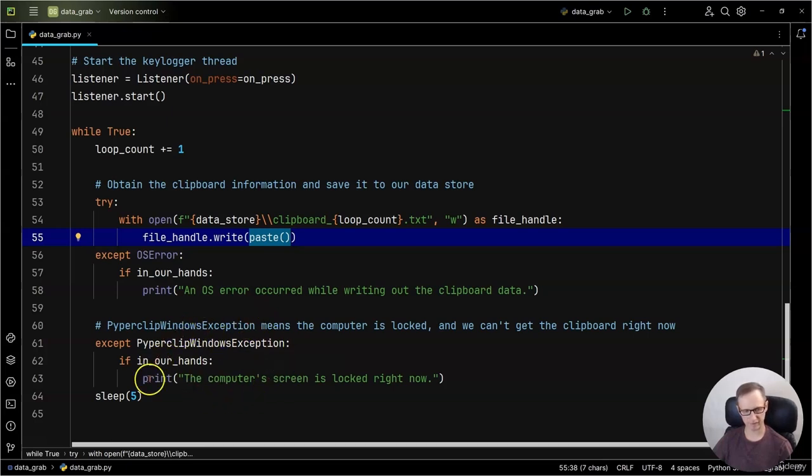So in this case, I'm just printing an error message. If in our hands is true, we'll get this error message on our screen. If the targeted user runs the code themselves and it's running in the background, and they lock their screen, nothing will happen. It's not going to print any error message, but it's also not going to have an exception because we handle the exception. All right, I think we're good.